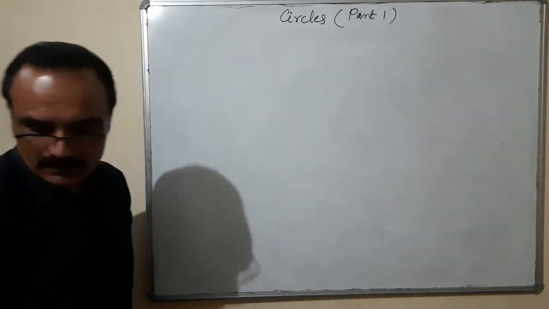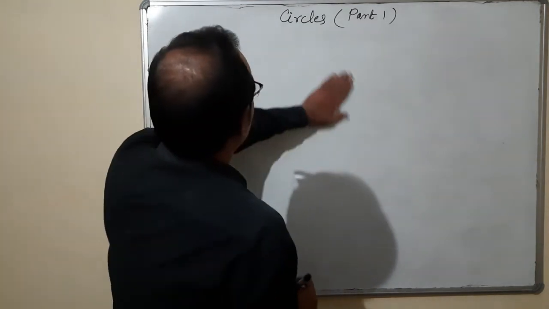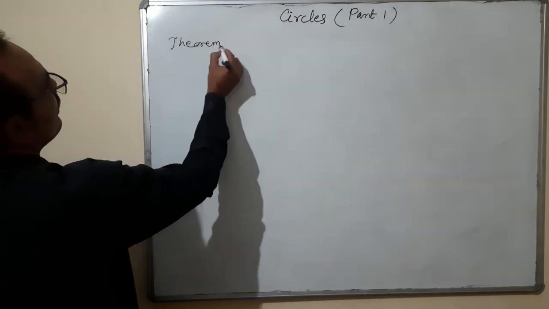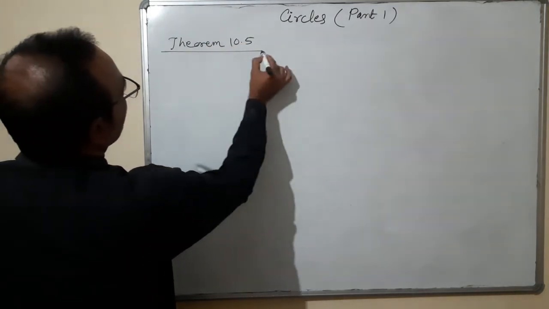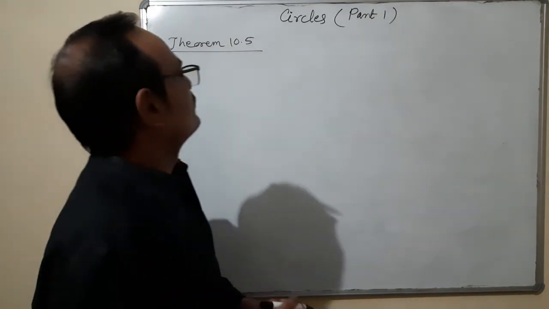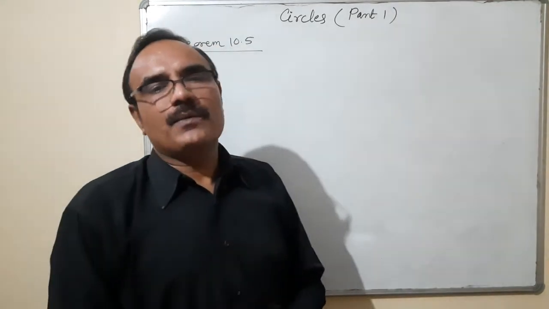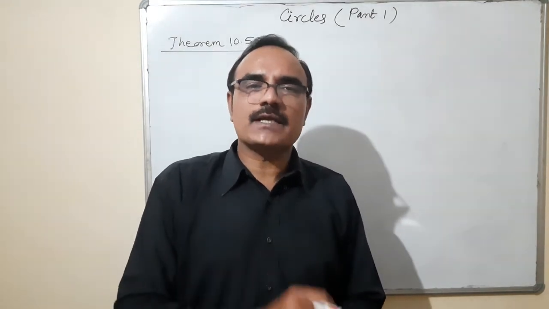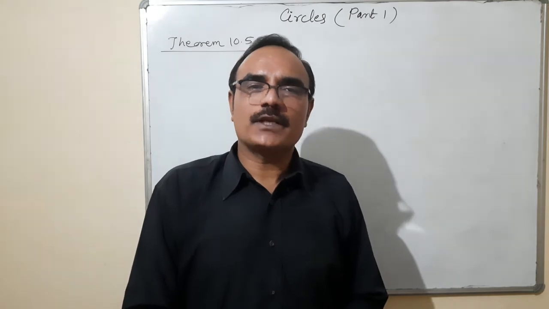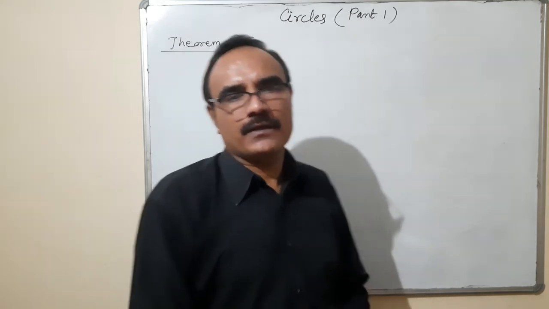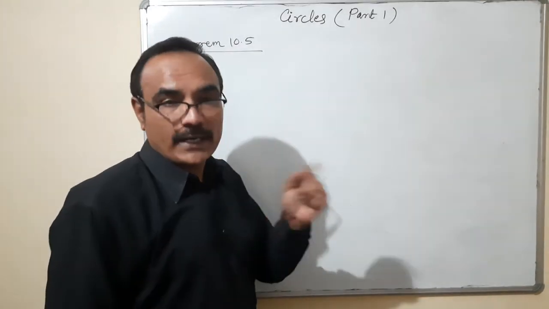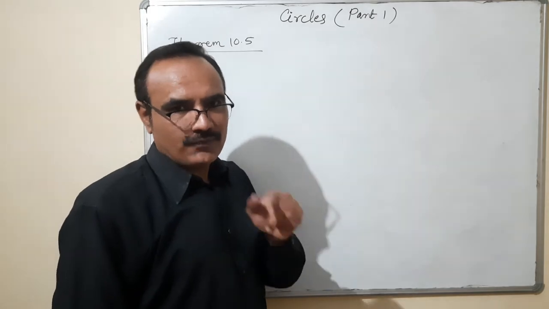Proof is not given, but I am explaining how to prove it. At the statement of theorem 10.5: there is one and only one circle that can pass through three non-collinear points. One and only one. That means this is the uniqueness of one circle only.